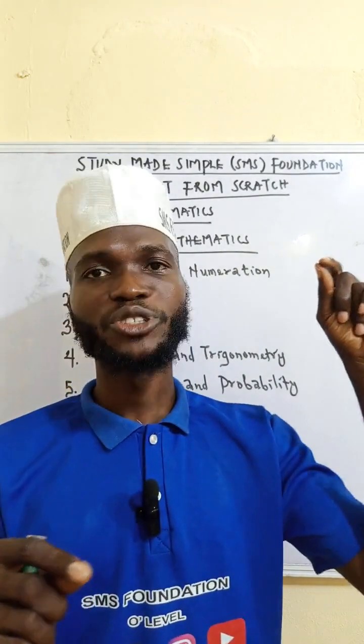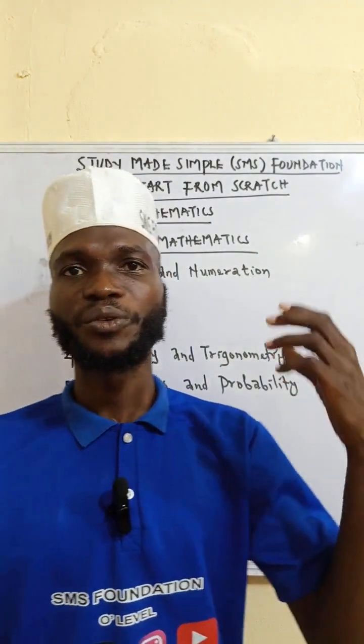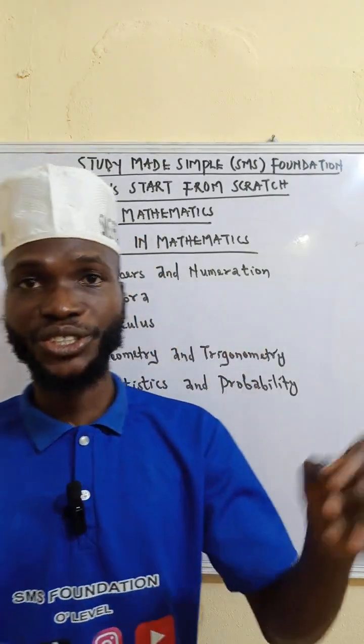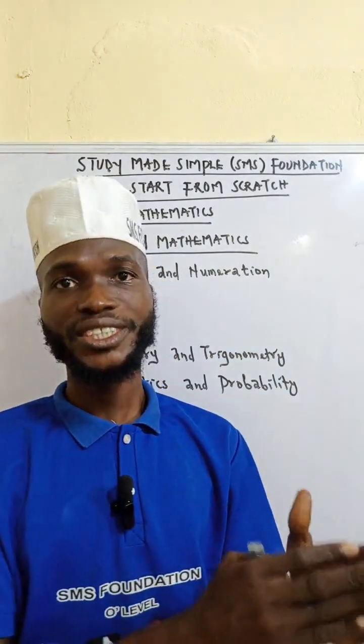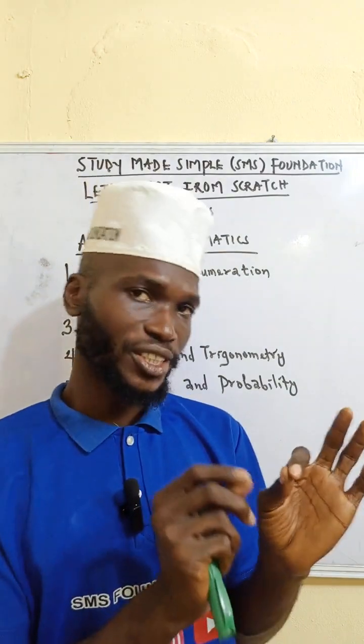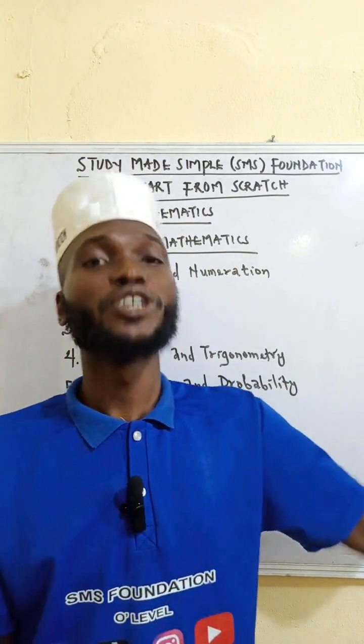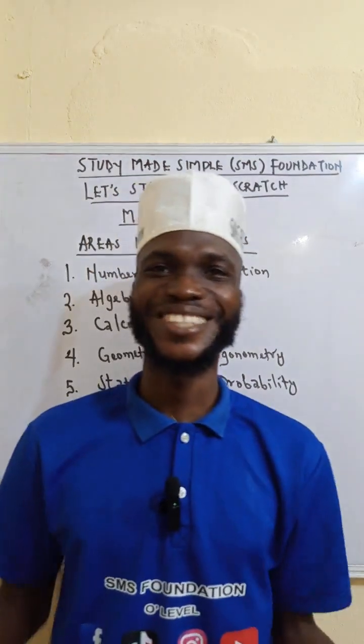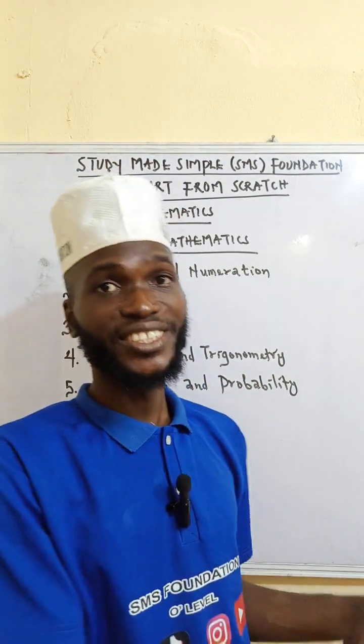We have change of subject of formula. We have variations and so on. We have binary operations. We have function mapping and functions. Then calculus, of course, everybody knows that, differentiation and integration.